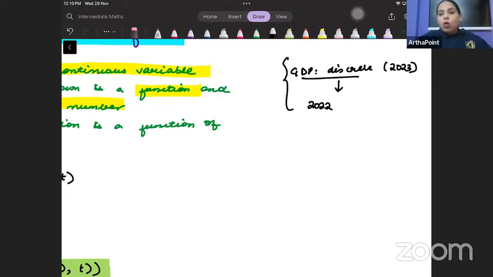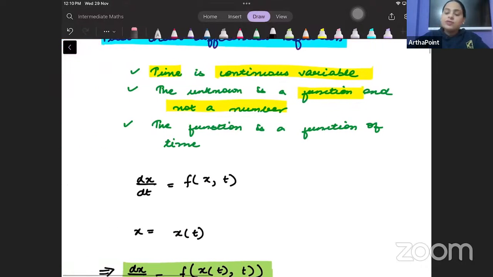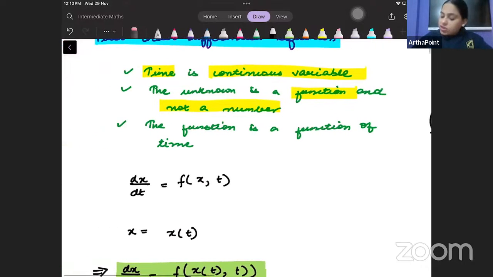So when we were talking in terms of numbers, it was a discrete variable, and of course, it was a difference equation. But now we are not talking about a discrete variable. Now we are talking about a continuous variable. That's why I said savings. Savings change every day, they change continuously, they can change even by the minute, right? So then we are talking about a differential equation. The function is a function of time.